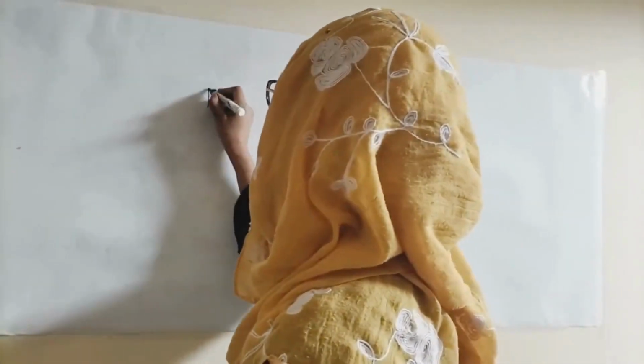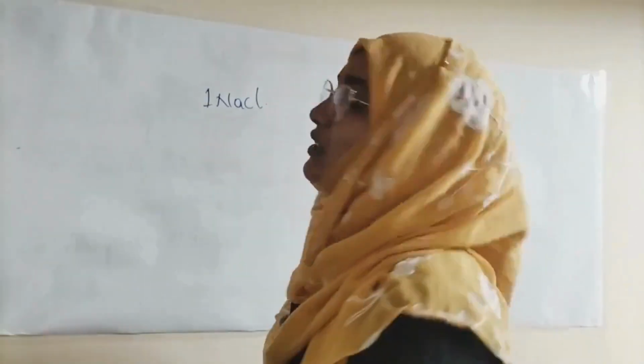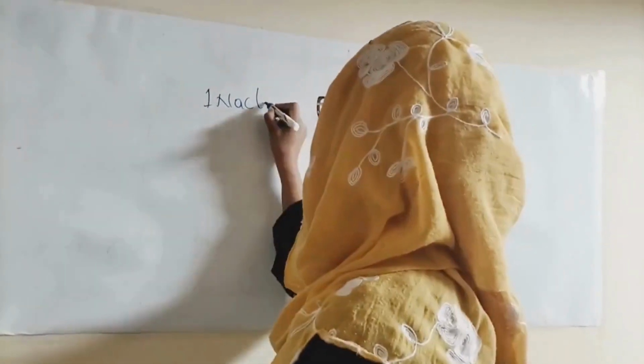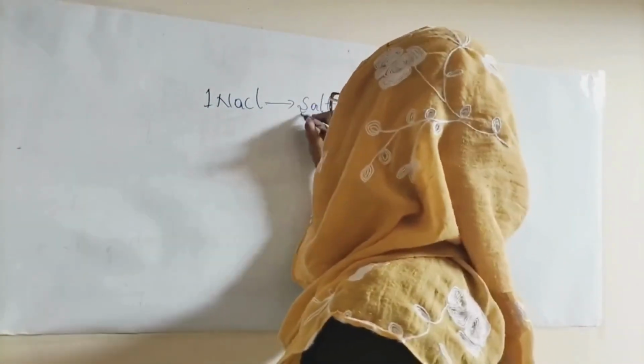1 mole of any compound is 1 mole. How? I'll show you. So let me take 1 mole of NaCl, that is your table salt. Correct? Let me grab some salt for you. I have some salt.